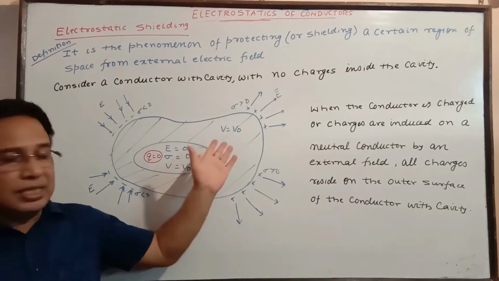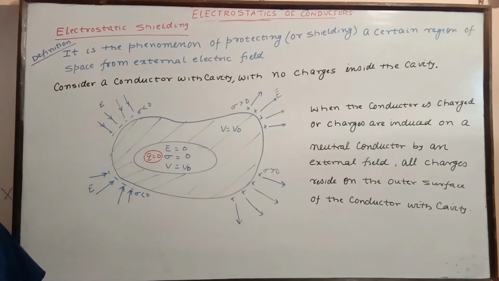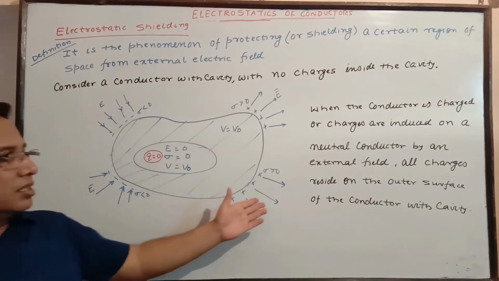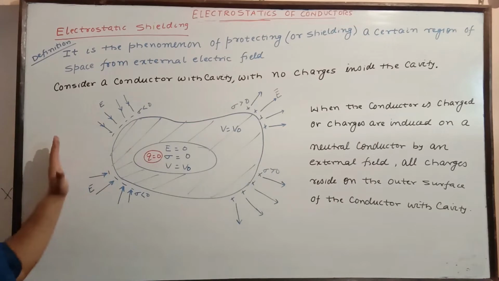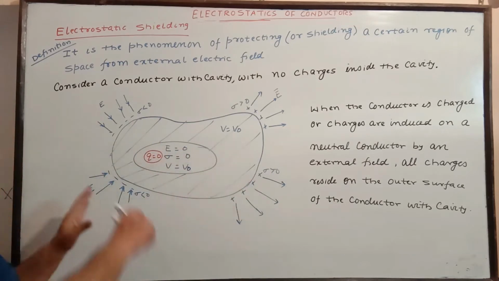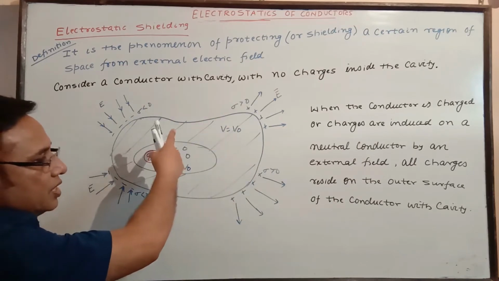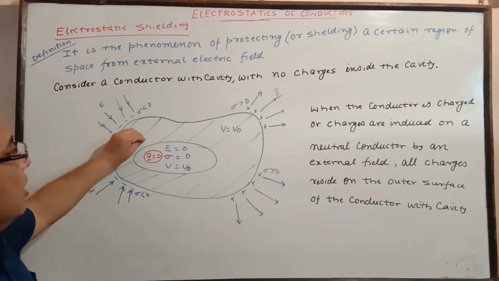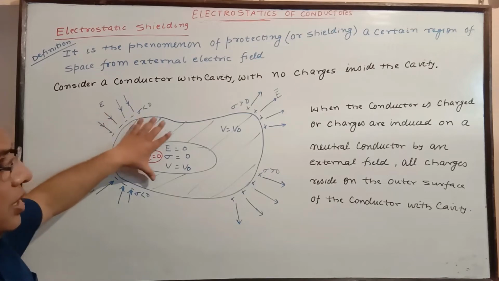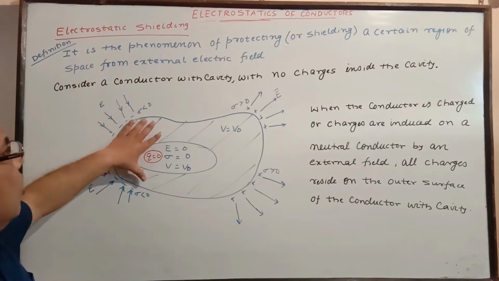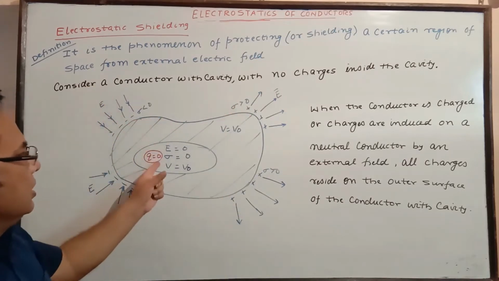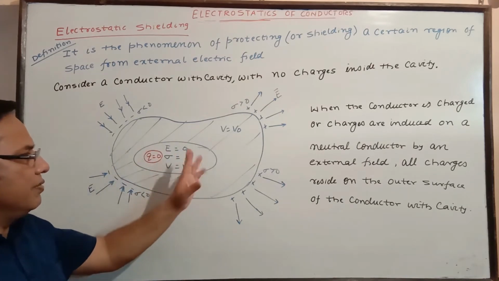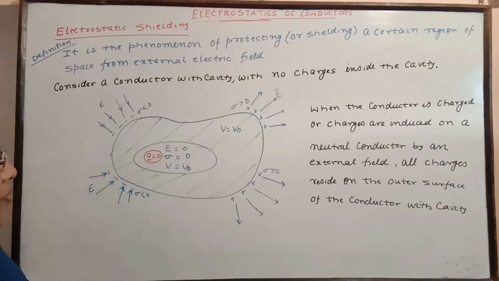When the conductor is either charged, or charges are induced on a neutral conductor by an external field, all charges must reside on the outer surface of the conductor with the cavity. Whatever charges we give, all charges must go outside. But the condition is that there should not be any charge inside. Then the cavity will be protected from the external influence of the field.